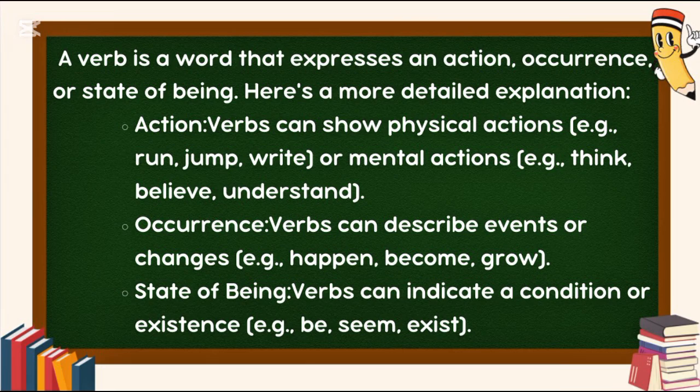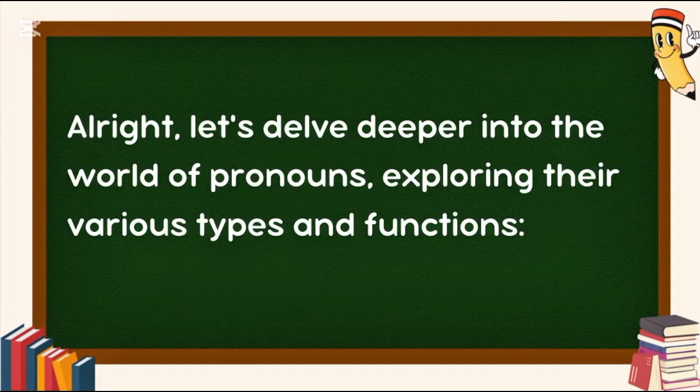Occurrence. Verbs can describe events or changes. Example: happen, become, grow. State of being. Verbs can indicate a condition or existence. Example: be, seem, exist.